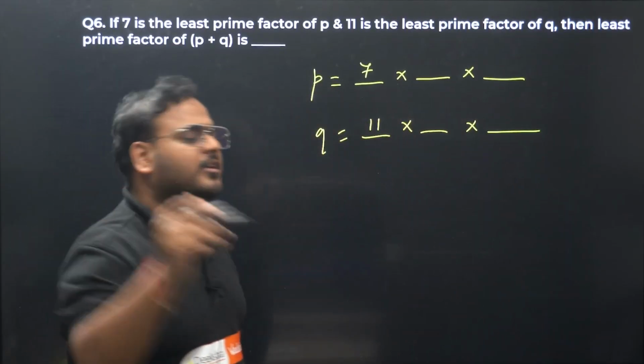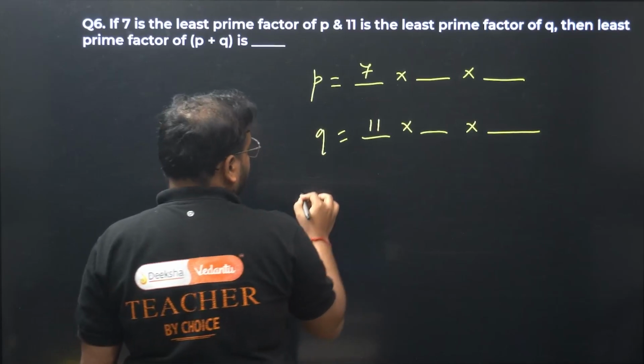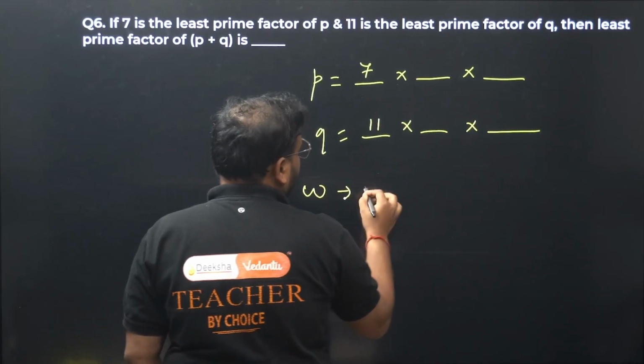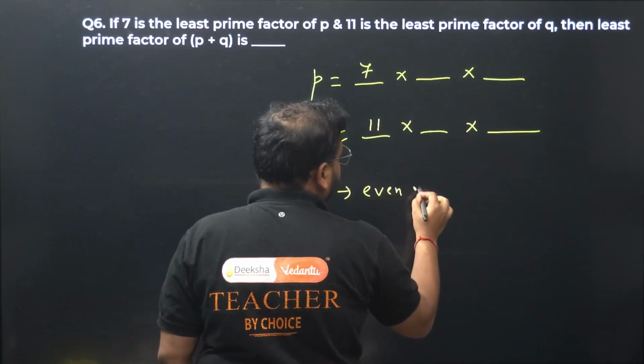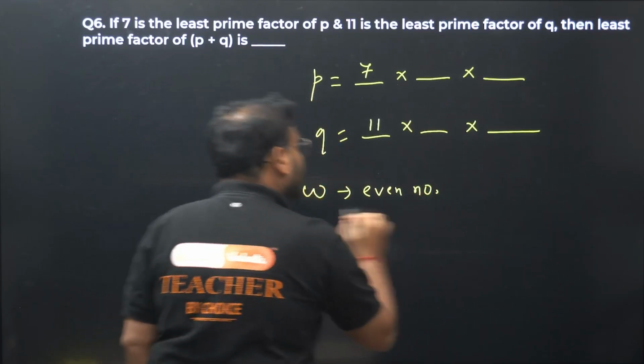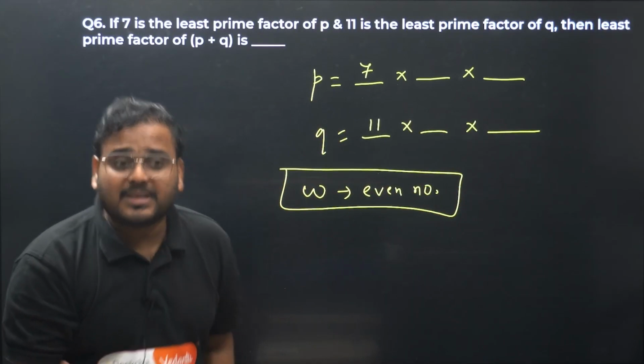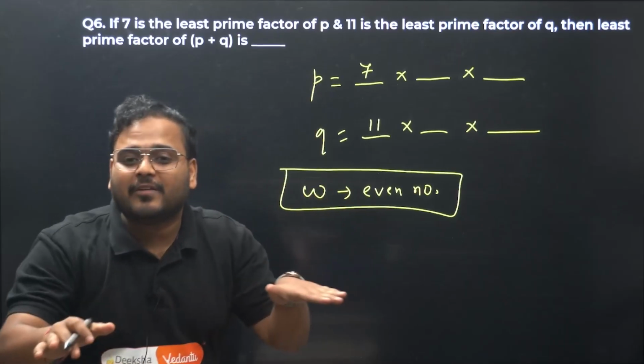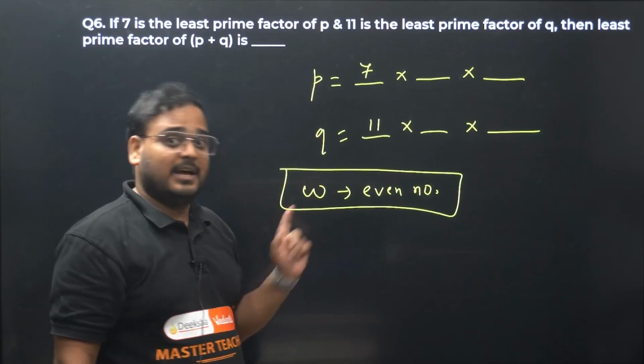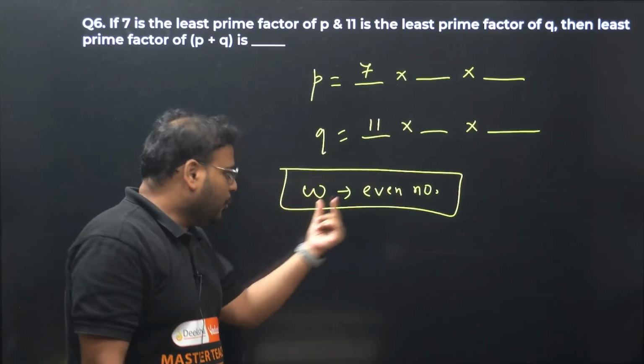Now think of an even number. Let's assume a W. W is an even number. This has no relevance to the question. Sir, why are you doing this? Because I want to explain you something. This has no relevance whatsoever to the question, and still will be helpful. Check. W, any even number.